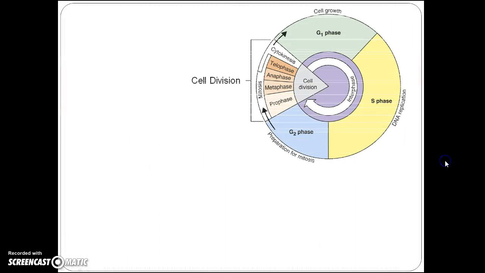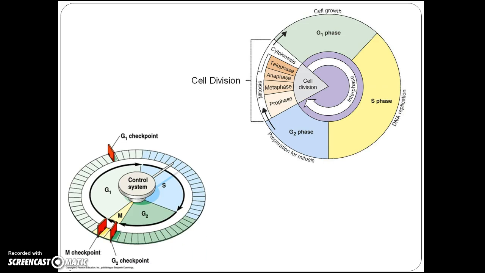Now, what is the cell cycle exactly? Well, it's a complex set of stages that is highly regulated. The cell cycle is regulated by checkpoints that will ultimately determine the fate of the cell. The cycle is also directed by external and internal controls that will provide stop and go signs at the checkpoints. Now, let's go into a bit more detail about the cycle.